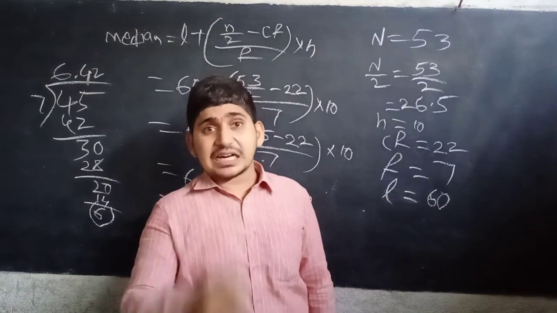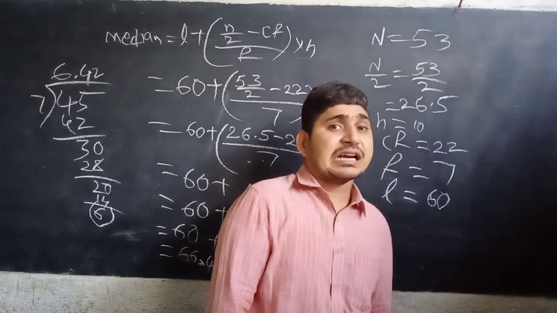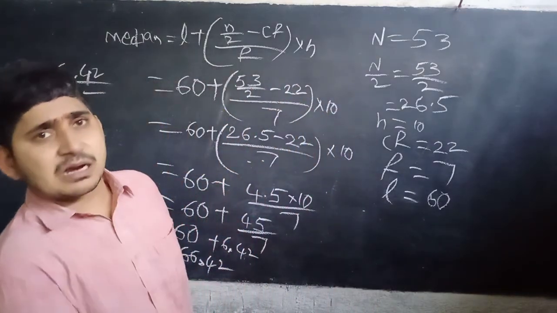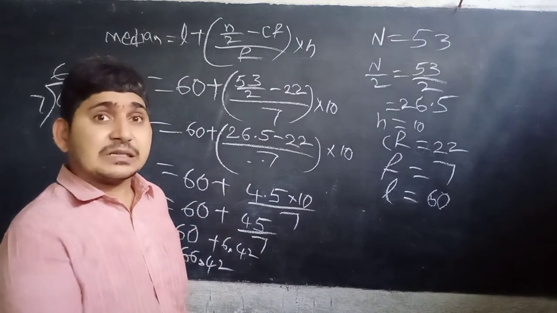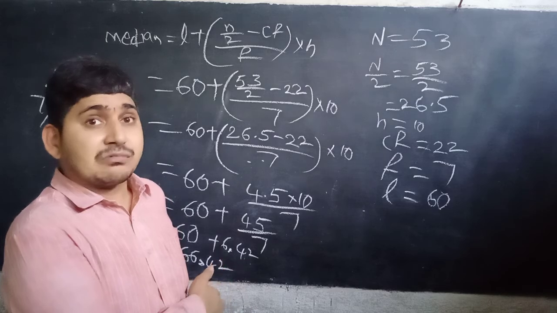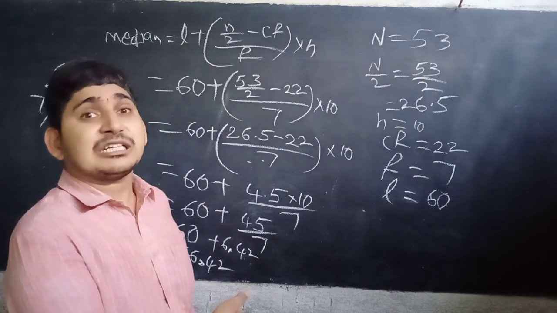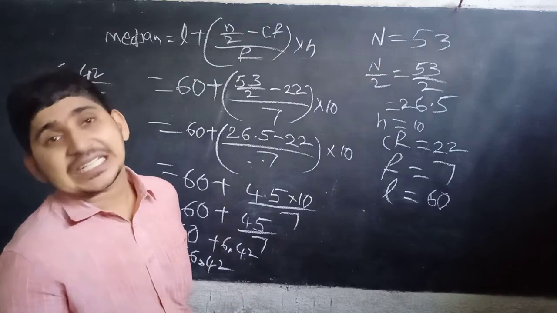Then see which cumulative frequency that n by 2 value is near to. The class associated with that value is known as the median class.